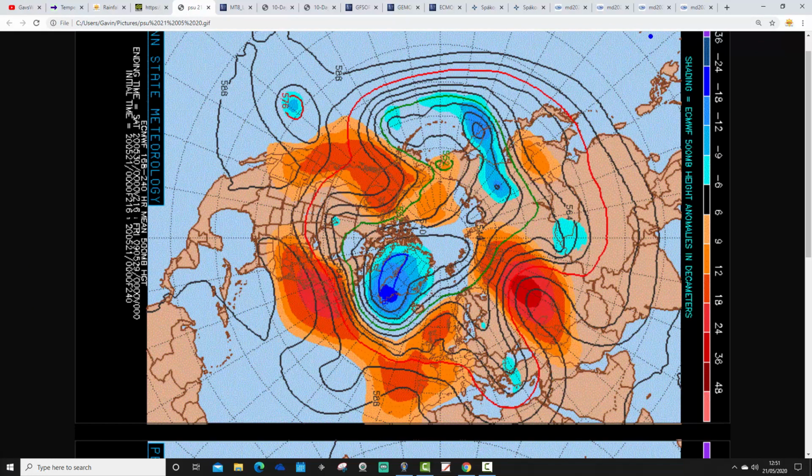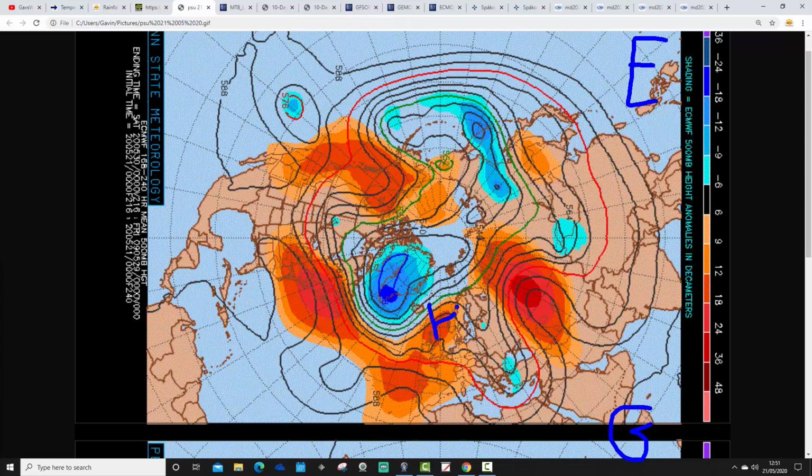These are the 500 millibar height anomaly charts from Penn State University for the next week to 10 days. We've got the ECMWF on the top and the GFS, which we'll have in a moment, on the bottom. So 500 millibars is an area where high pressure and low pressure are being moved around by the jet stream running above. Red represents high pressure, blue low pressure.